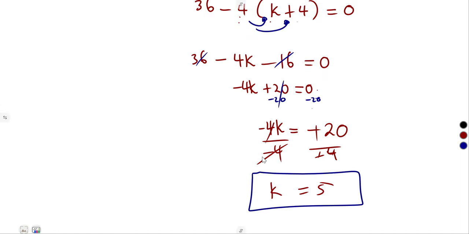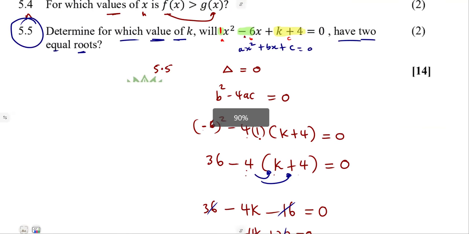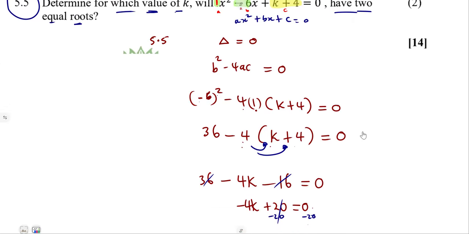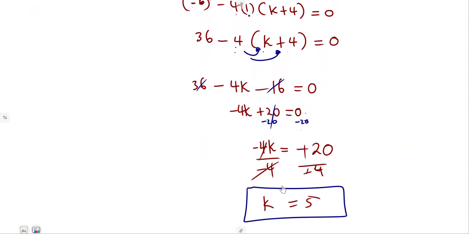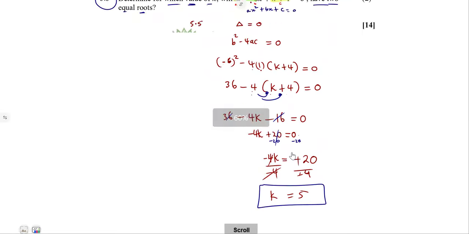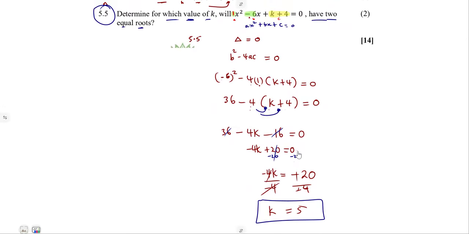So this is the value of k that we are going to have. That's why you see even on your question, they never say value or values, because they know that you're going to just have a single value of x. It's not an inequality that you're solving. You're solving an equation where there is an equal sign. So for that equation, you are going to obtain an exact value, a single value representing your k. That is it. Equal roots. They are real and equal.